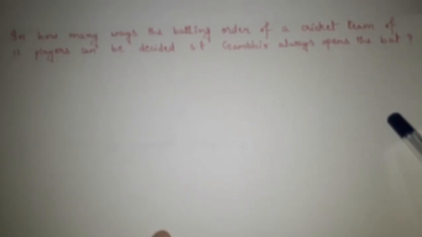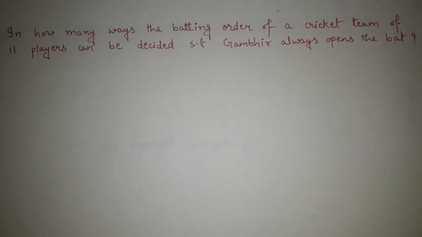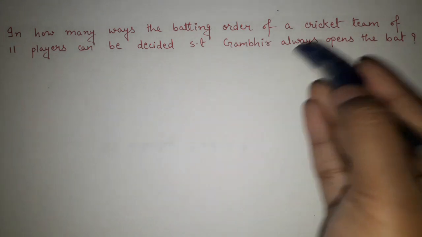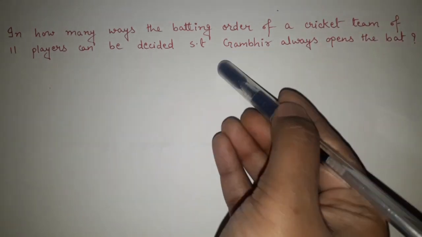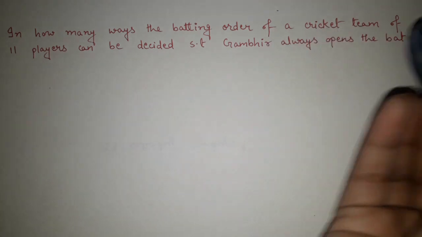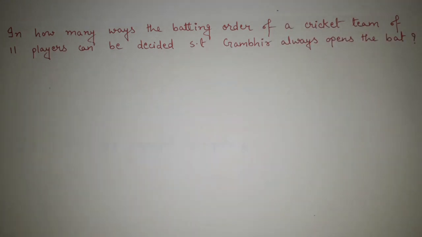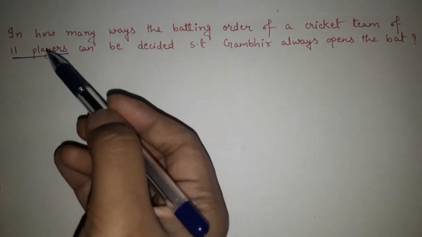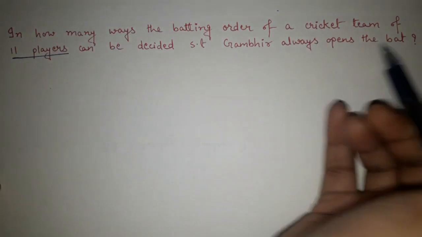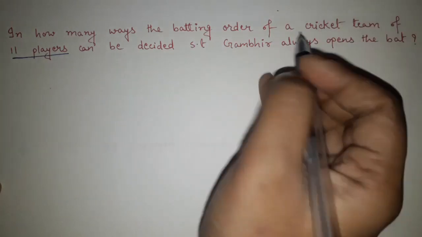See one more last question. Here also we will try to solve it with the help of a formula. In how many ways can the batting order of a cricket team of 11 players be decided such that Gautam Gambhir always opens the bat? So 11 players are there. We have to determine how many ways the batting order of the cricket team of 11 players can be decided.